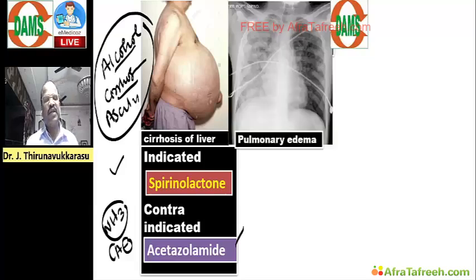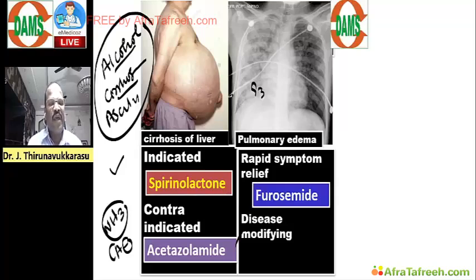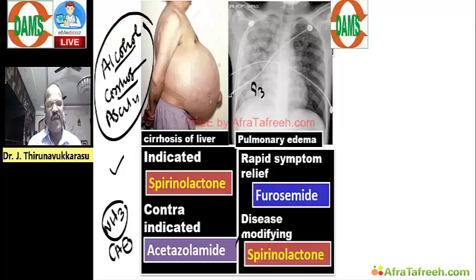Okay, and then look at the next case scenario. They may give a patient presenting with acute breathlessness, having frothy secretion from the mouth. On examination, bilateral basal crepitations are there and an S3 gallop is there. What is the diagnosis? Like that they give a history and ask for treatment of acute pulmonary edema. For rapid symptom relief, go for furosemide, a loop diuretic, whereas the disease modifying diuretic in this case will be spironolactone.